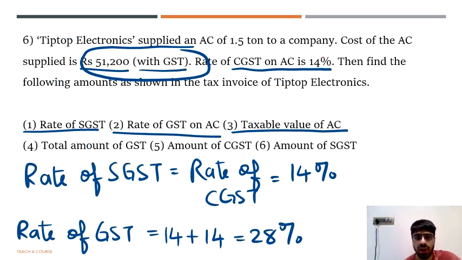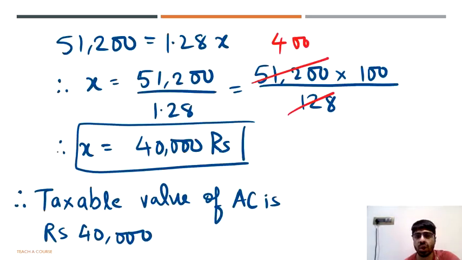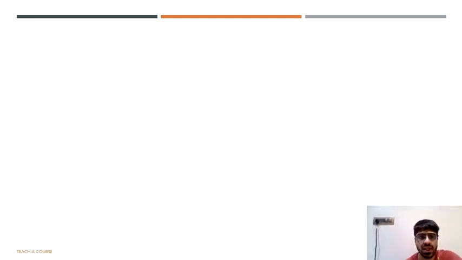Let's go ahead with answering what next they have asked us. The total amount of GST, the amount of CGST and the amount of SGST. We can compute it all at one go. We know that the taxable value is 40,000 and the total value that was charged was 51,200. So we can now say that the GST amount, the total GST,